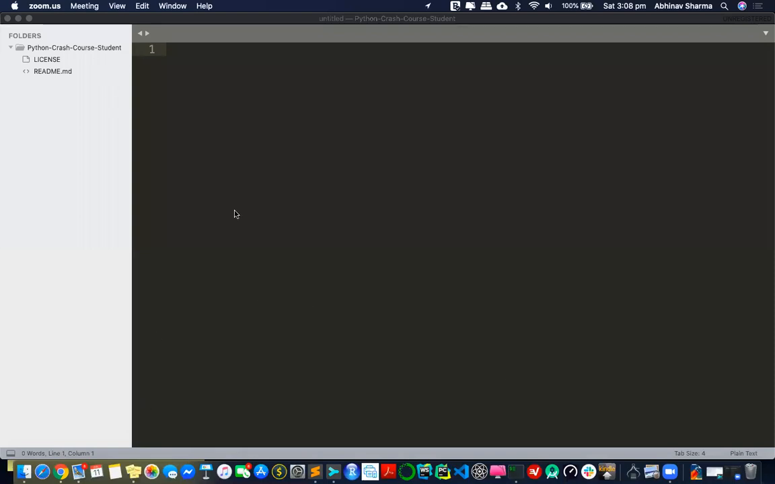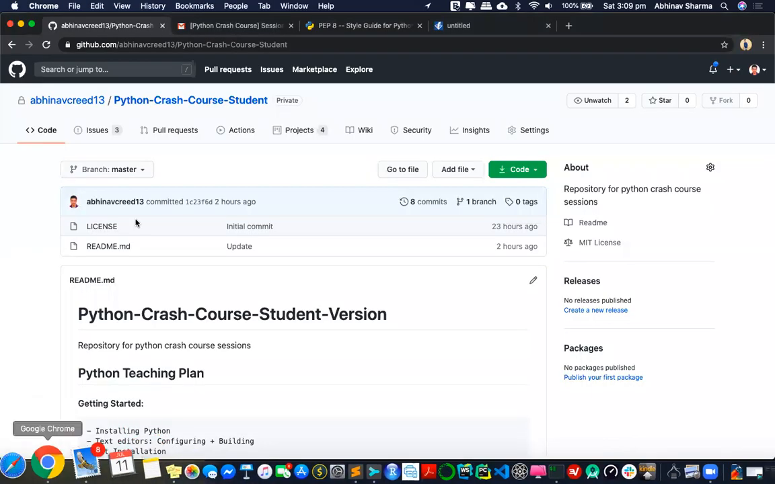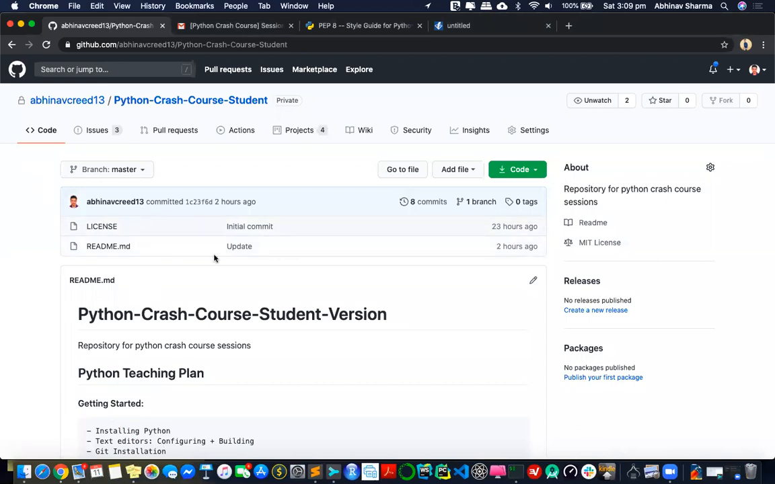So let's start with the first thing. This is your repository, the Crash Course Student. Every code I do here, I will publish in this, so you can always refer back to which code I was talking about. That's how it's going to work.